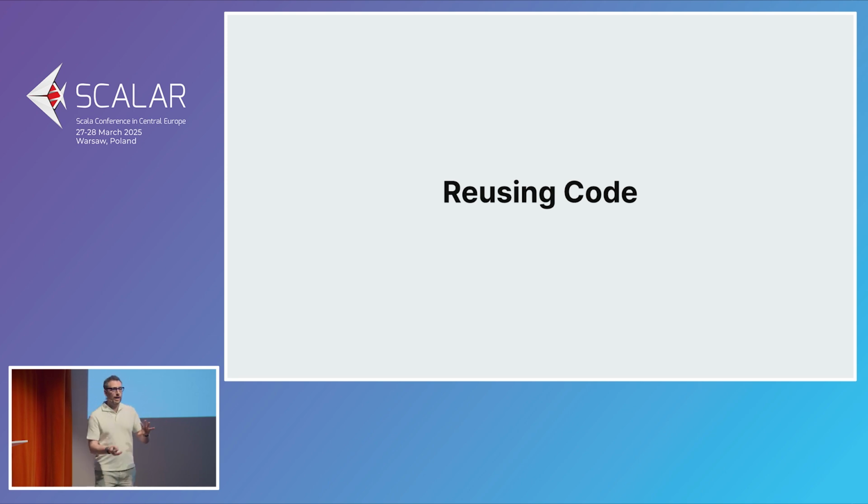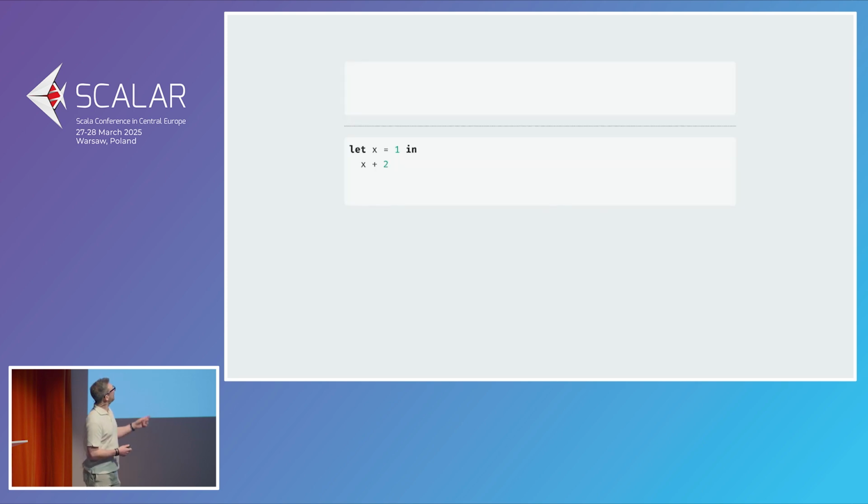Reusing code, right? We know how to name variables. We know how to name values. This is great. It's not perfect because we also might want to name not the result of computations, but computations themselves. This is, for example, a little frustrating because what we're doing here is saying, give me an x, any x whatsoever. Whatever x you have, I'm going to add 2 to it. That is, only if x is equal to 1, however. That works, but it seems like a waste. We could do something like that instead. Here's a function that maps x to x plus 2, and then we apply it to 1. But you could pass any number to it, right?